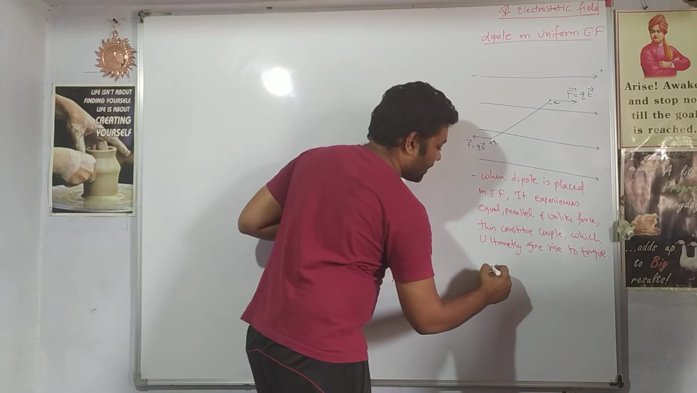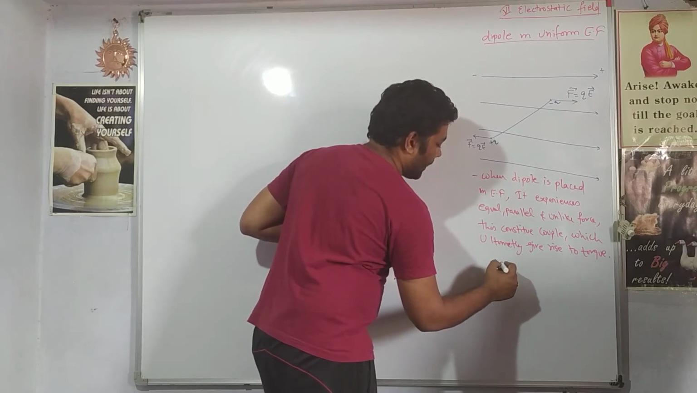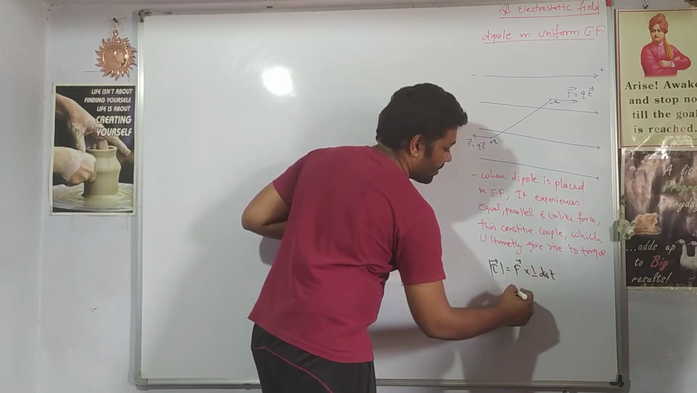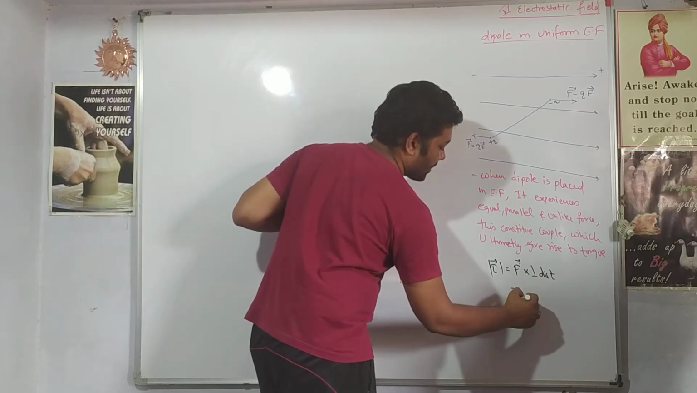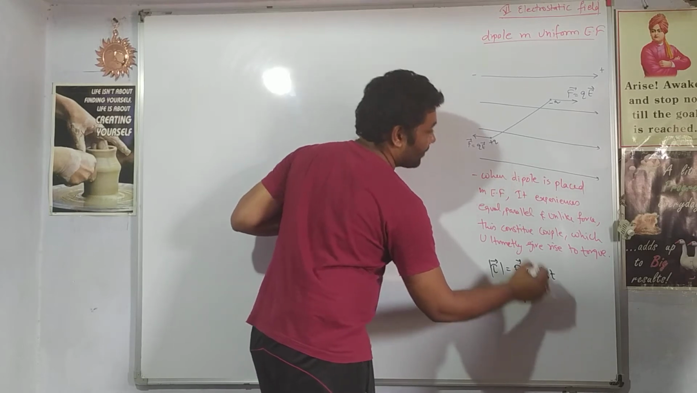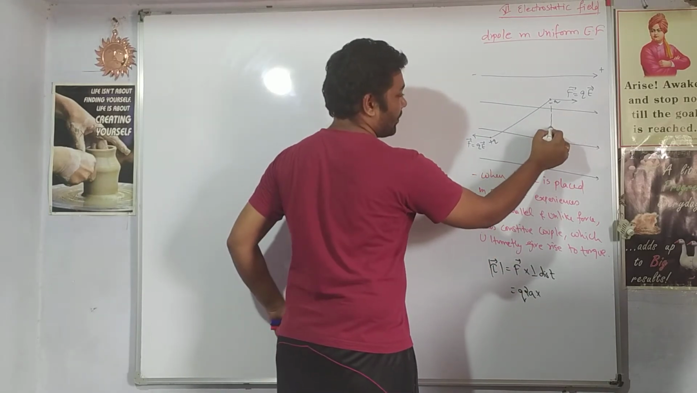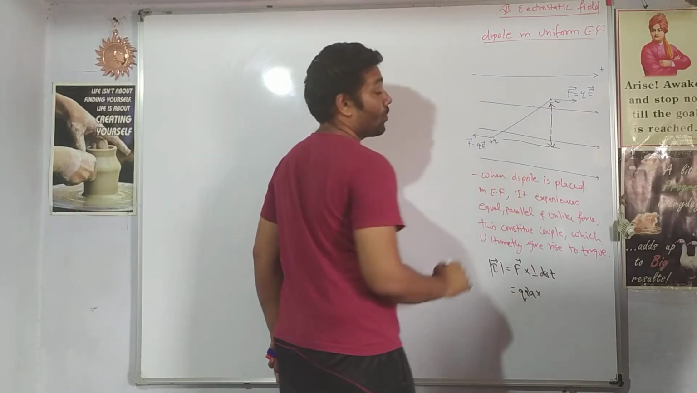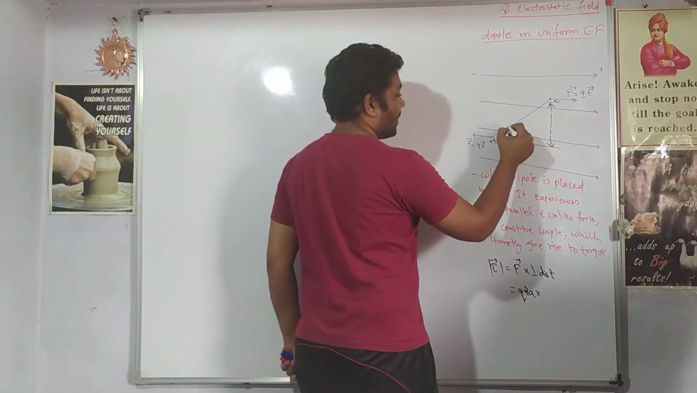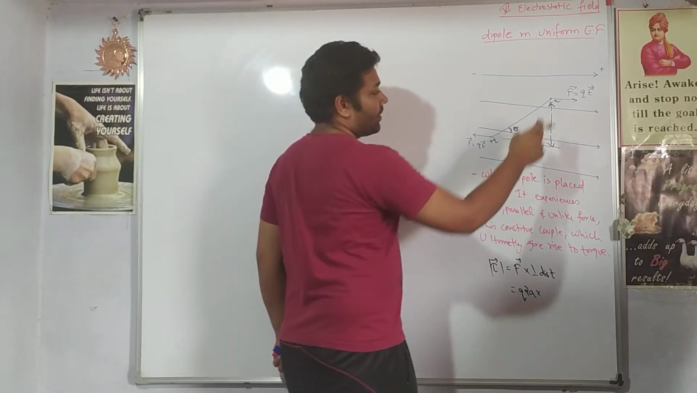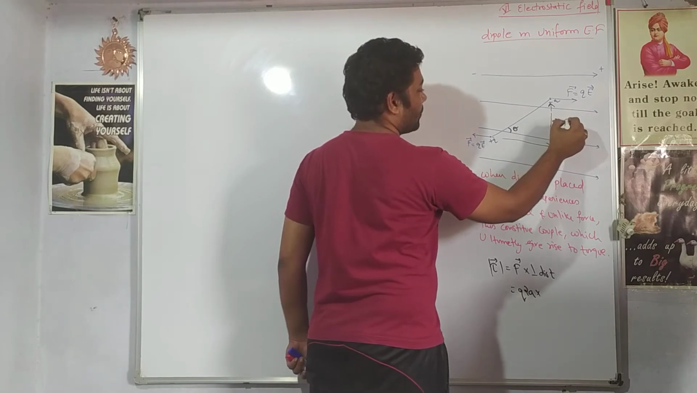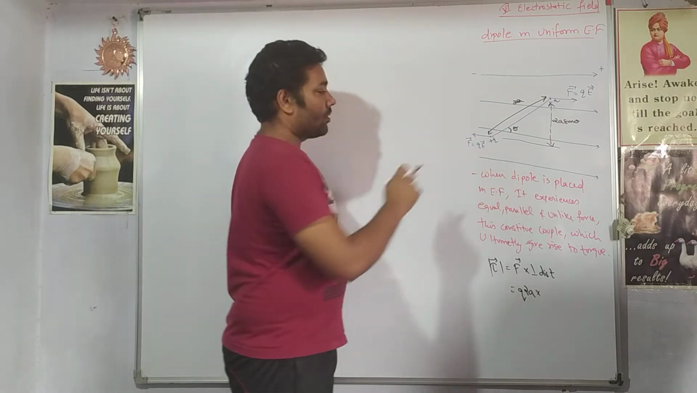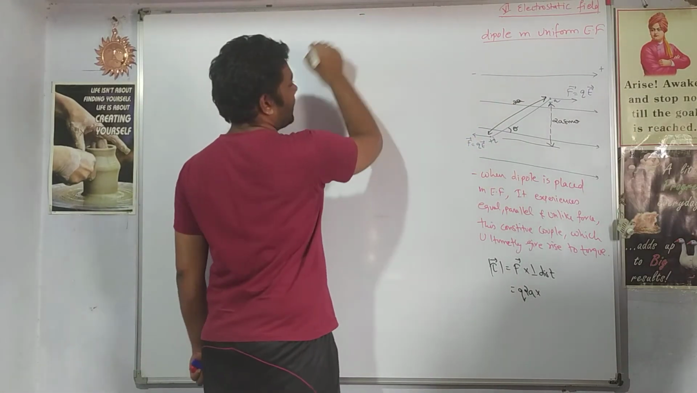So the torque experienced is given by force into perpendicular distance. What is the force experienced by the charge? The force experienced is Q into E. And what is the perpendicular distance? This is the perpendicular distance. If the dipole is making an angle theta, the value of this perpendicular distance will be 2a sine theta. And 2a is the width of the dipole. You can write down all the things in consideration this way.